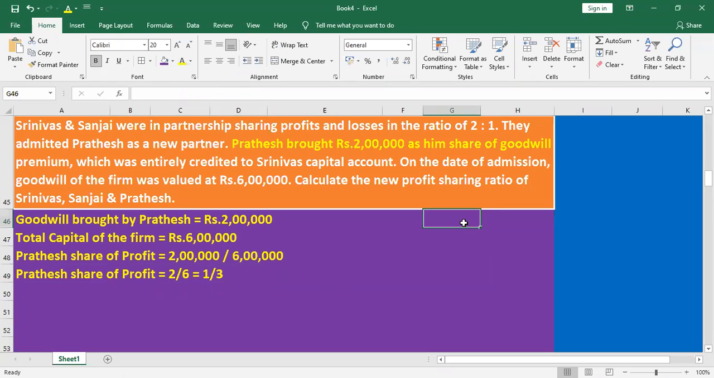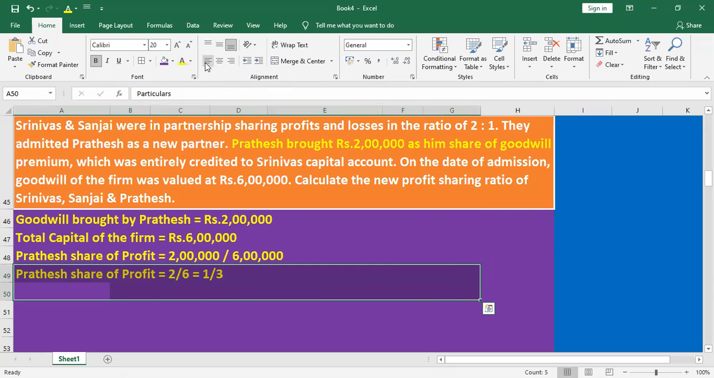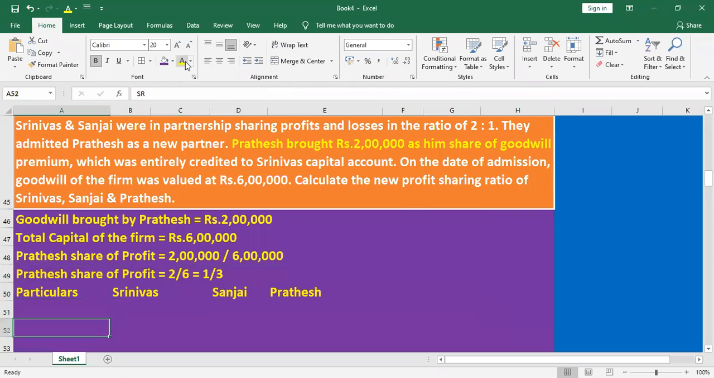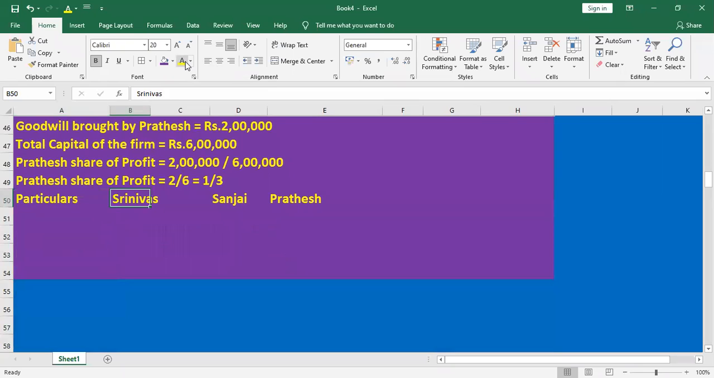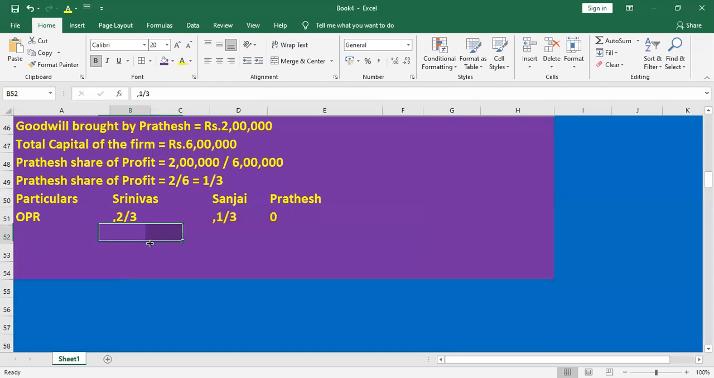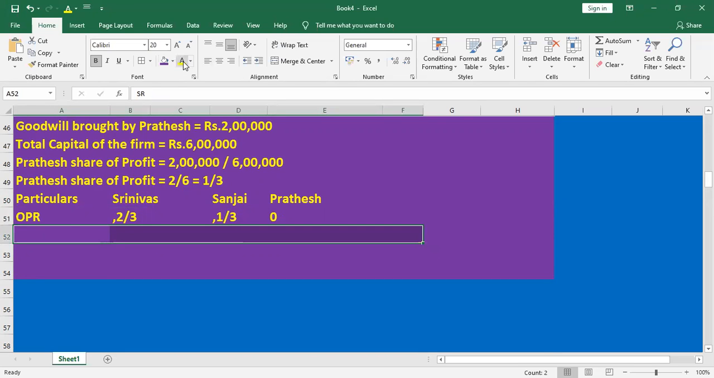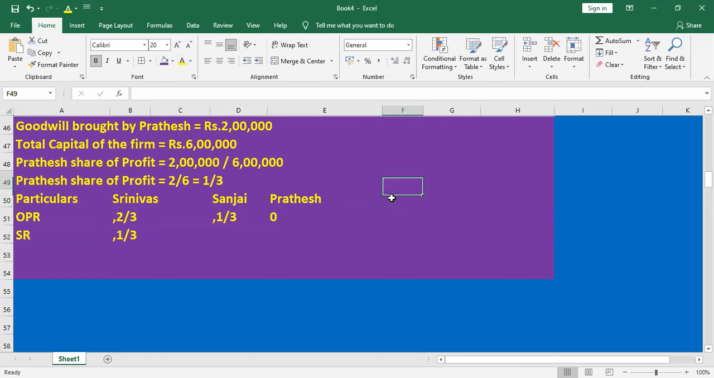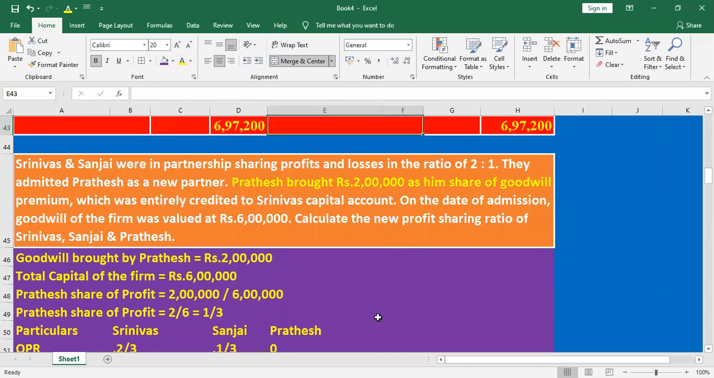At the old profit sharing ratio, already they are given 2:1. Based on that we will find out the new profit sharing ratio. Particulars: Srinivas, Sanjay, Pratish. Here OPR, old profit sharing ratio, for Srinivas 2/3, for Sanjay 1/3. Then we find out the sacrificing ratio. What is the sacrificing ratio? Look at the wording here.